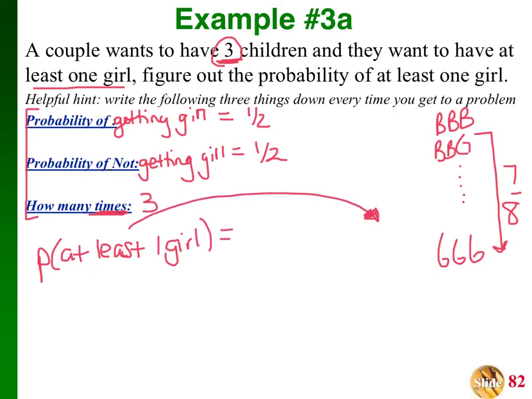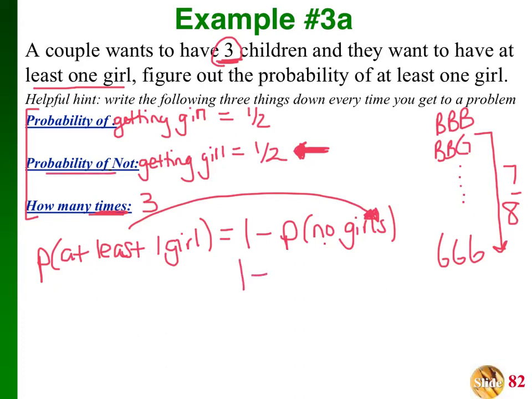So the probability of at least one girl, at least 2 girls, at least 3 girls. What's the one thing I didn't talk about? The probability of no girls. So of not getting girls. That would be this probability here. And I know it's the same, so it's a little tricky this time around, but it's just the pattern. It's just the thought process I want you to get into. So the probability of no girls, that would represent this probability.